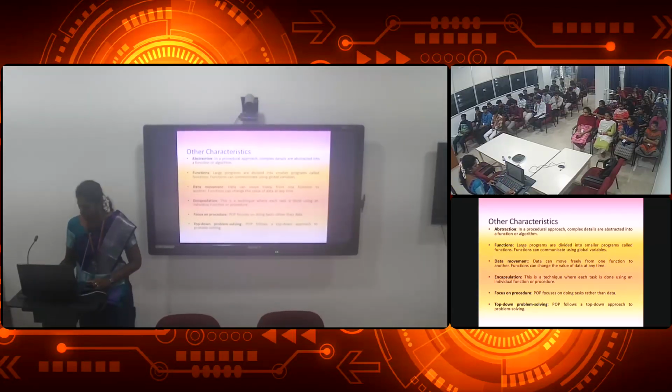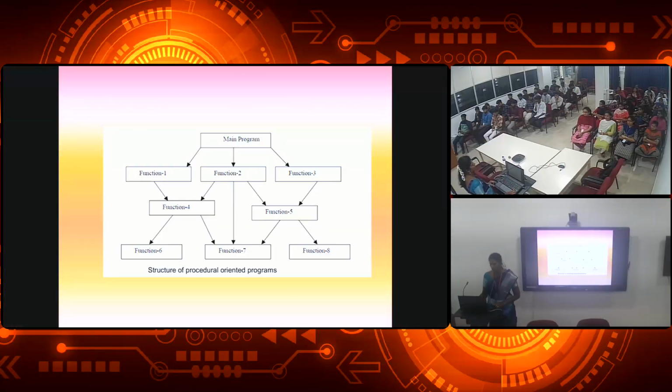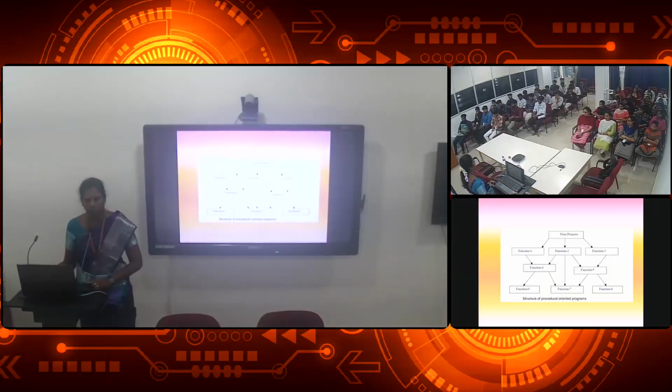Okay. This is how the structure of a procedure oriented program will be. Here, how one function communicates with another is shown in this diagram. In a structure oriented program, we have the main program, that is your big program, a large program, which is divided into subprograms like function 1 to function 8.